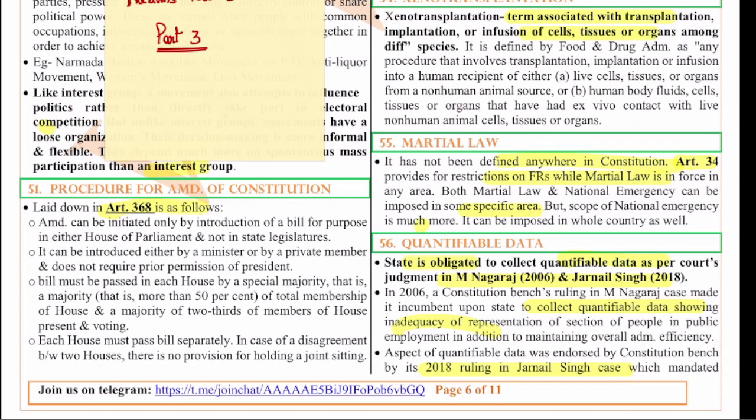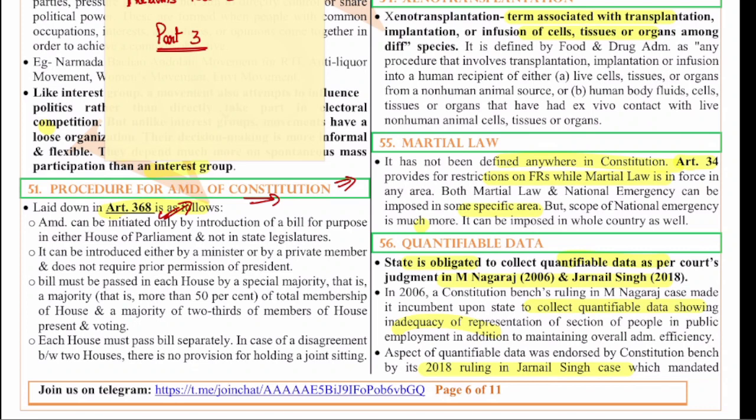So, the 51st question is with regard to the procedure for amendment of the constitution. Amendment of the constitution is something which is very important. Amendment can be done by a simple way or under article 368. So, what is the procedure under 368? You have to know that very clearly. Another thing is you also have to know on what issues article 368 will be used. You have to know all of these things.